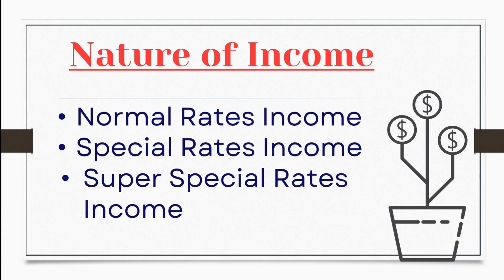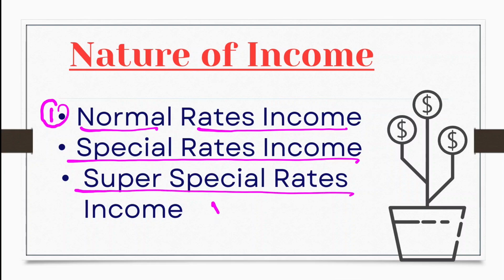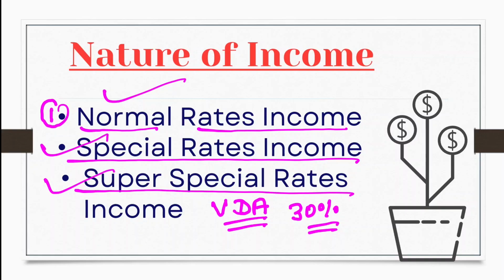And the nature of income is very important. There are 3 types of income you can consider. One is normal income, like your salary, rent, business or part-time income. Second is special rate income, which is long-term capital gain or short-term capital gain from shares. Third is super special income, which is virtual digital assets, meaning cryptocurrency. There is a 30% flat tax payable on it. So according to your nature of income, you have to decide your taxable income, your tax-free income, and your tax rates.